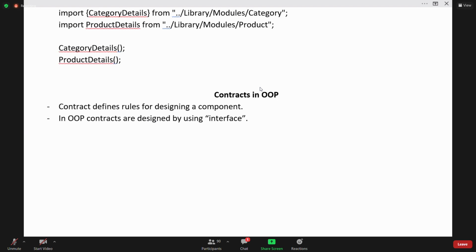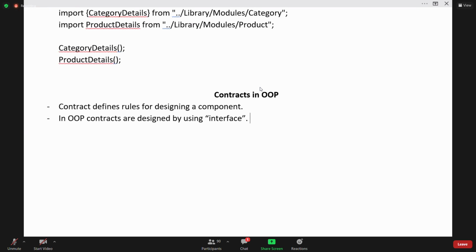If anybody asks you in object oriented programming interviews, Java, .NET or anywhere, what is the purpose of interface? You tell whatever you know about that, and you don't use the word contract. That means you are not an expert in programming. You are just a learner of programming. As an expert in software architecture, you have to say interfaces are used for designing contracts. That is the actual role of contract.